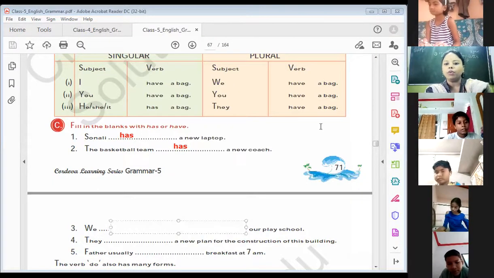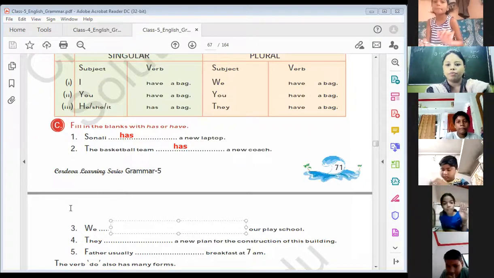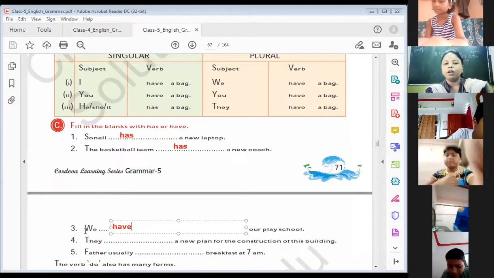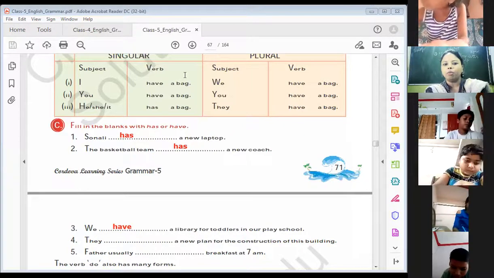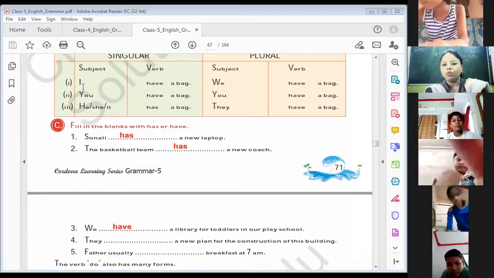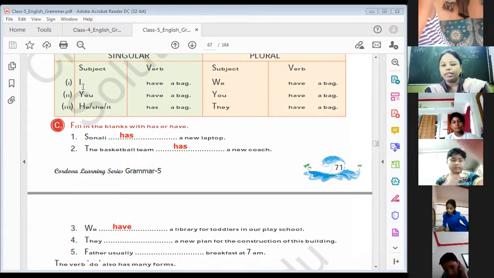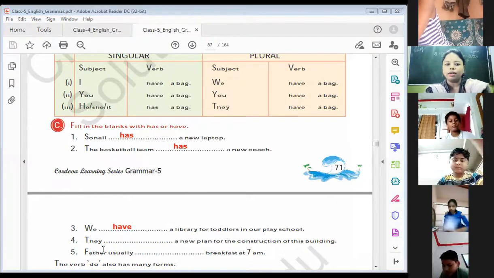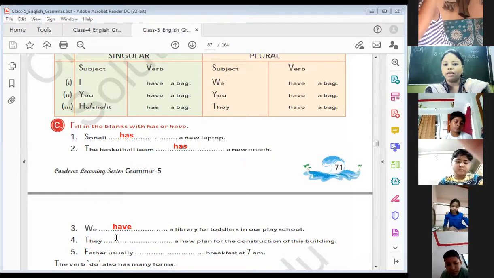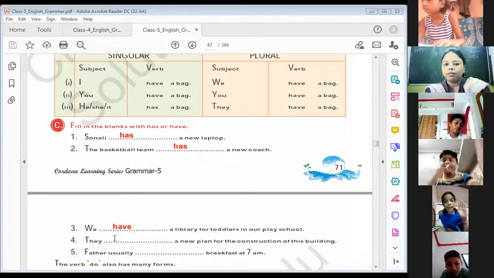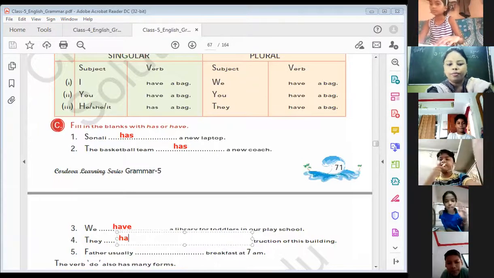Next, we dash a library for toddlers in our play school. With we, which will be used, has or have? Have. Because we can see in this box, I, you, we, they have, any plural. He, she, it, any singular has. Understand? With they, what will we use? They have.